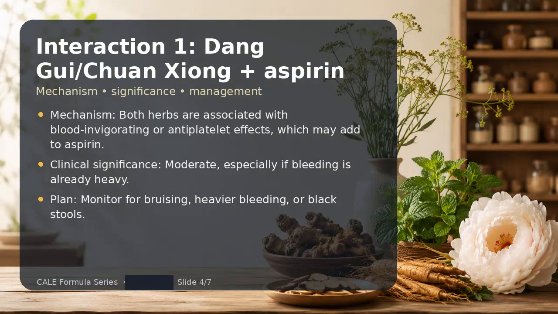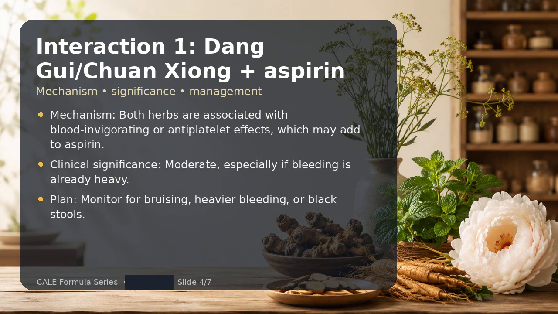Interaction 1 is Tang/Chuangshen plus aspirin. The mechanism is that both herbs are associated with blood-invigorating or antiplatelet effects, which may add to aspirin. The clinical significance is moderate, especially if bleeding is already heavy. My management plan is monitor for bruising, heavier bleeding, or black stools.